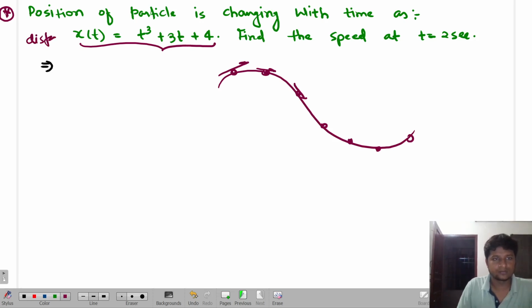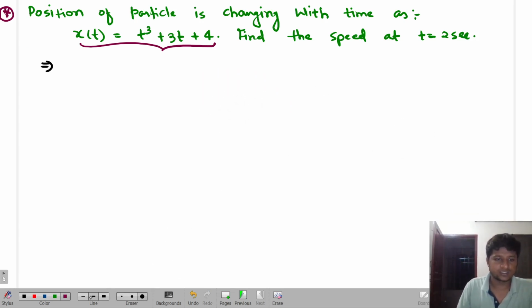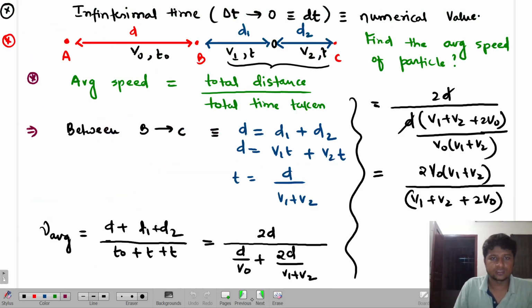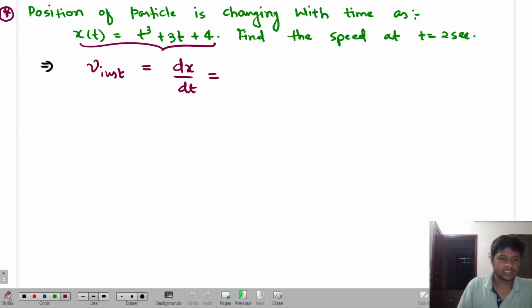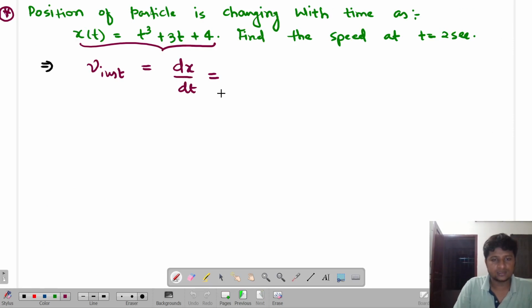Are you able to get me or not? Is this clear? So what is the relation? Sir, when I got this kind of position of the particle, remember we can only define instantaneous speed over there. So it is defined as dx by dt, isn't it? You can't put the numerical value directly. Are you able to get me or not? Alright, tell me yes or no. Should I make you understand? Yes. So basically, understand the concept. You can't apply the things directly because here x of t means this kind of position which is varying with every moment of time.